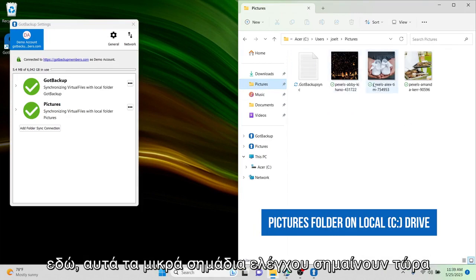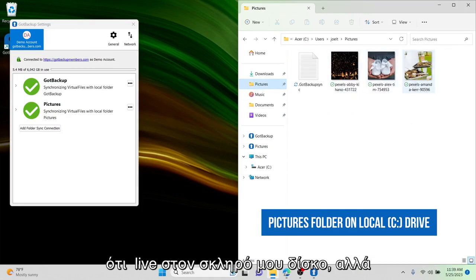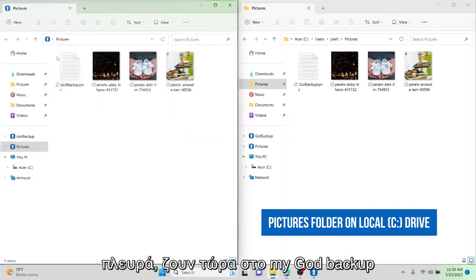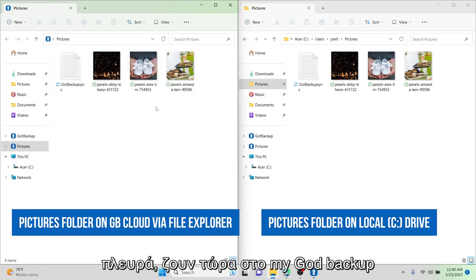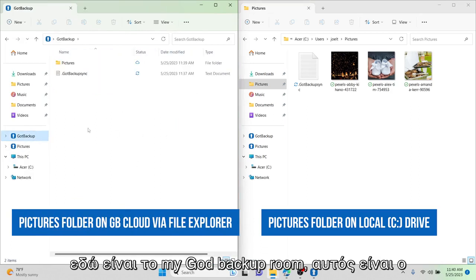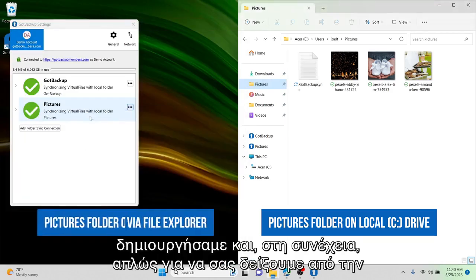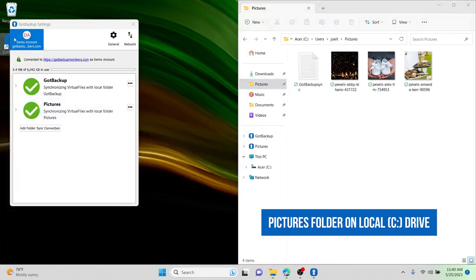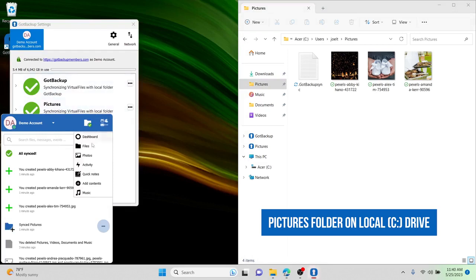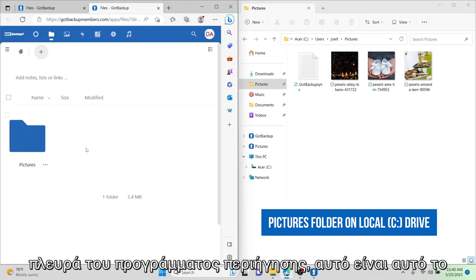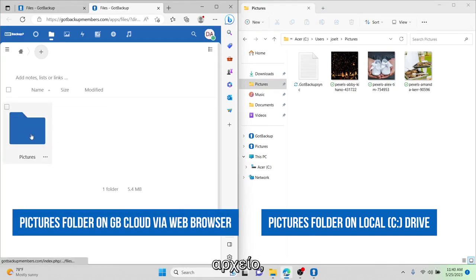These little check marks now mean that these live on my hard drive, but also if I come on this side, they now live in my GotBackup. Here's my GotBackup root. Here's that folder that we created. And then just to show you on the browser side, this is that file.